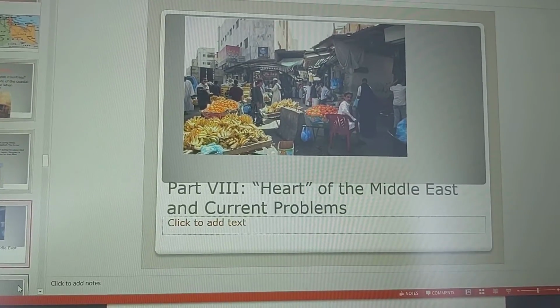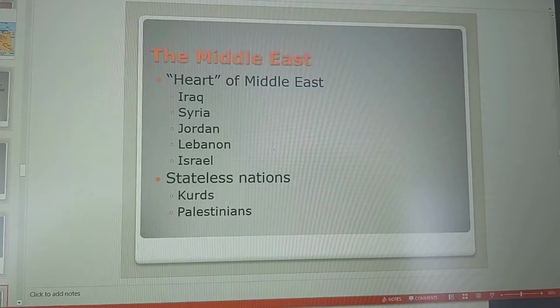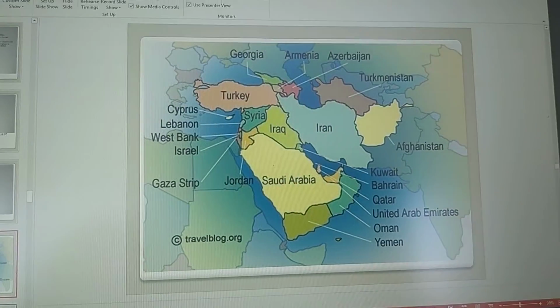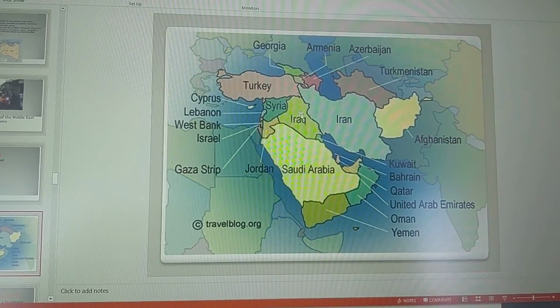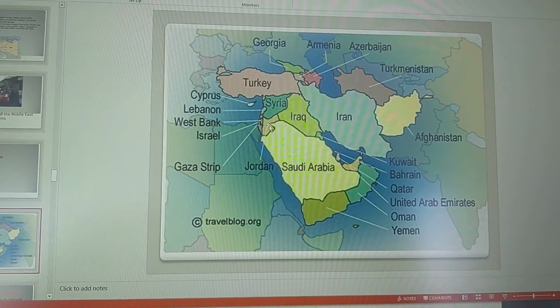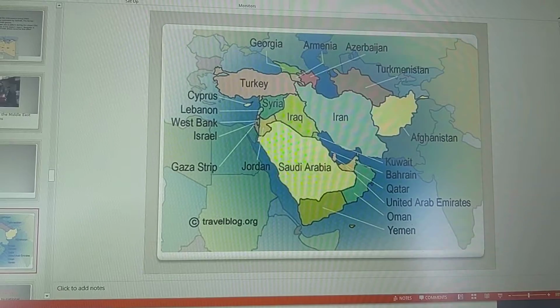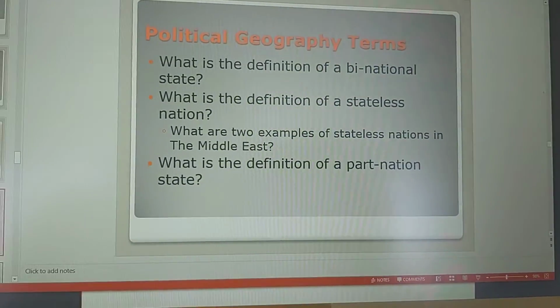Ambassador Stevens. So I'm going to go to the heart of the Middle East, okay, especially with the Kurds, okay. When I refer to the heart of the Middle East, we are referring to Iraq, okay, Syria, Jordan, Israel, and Lebanon. And of course, the stateless nations of the Kurds and the Palestinians. And I'll explain what those terms mean here in just a minute.